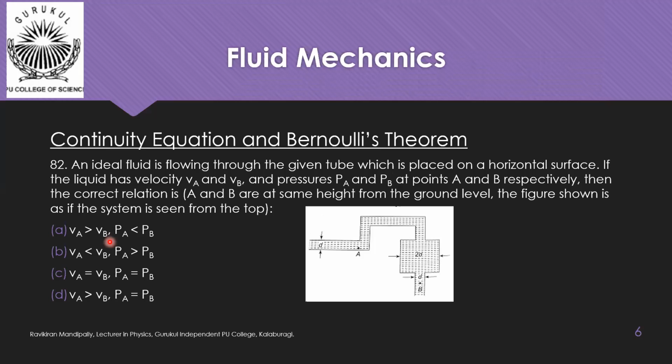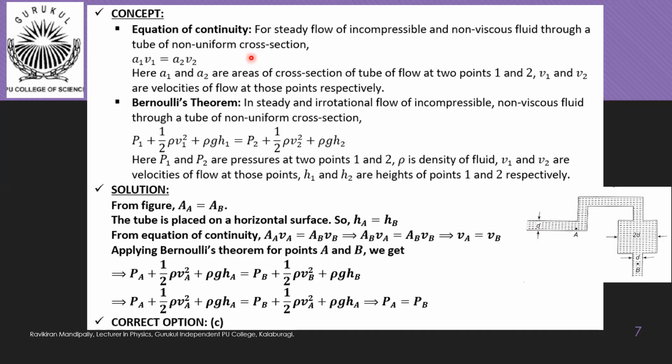Relation between velocities can be given from equation of continuity, and then relation between the pressures can be obtained using Bernoulli's theorem. So now here, first of all, if you see this figure, at point A and point B, clearly the area of cross section of the tube will be same.